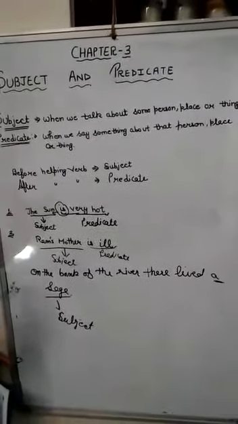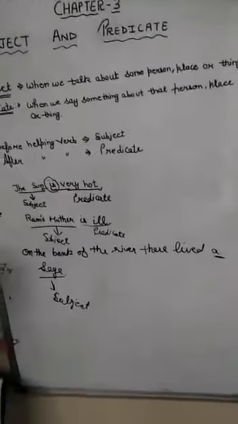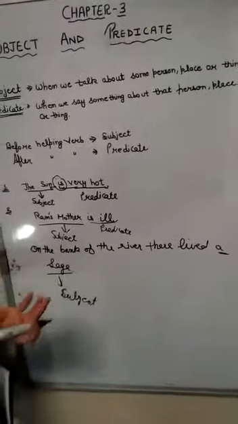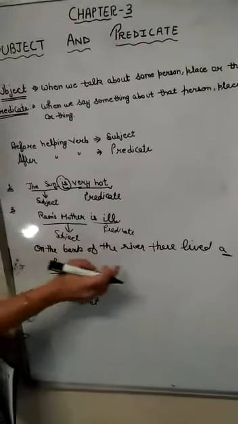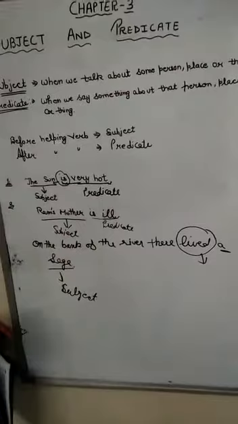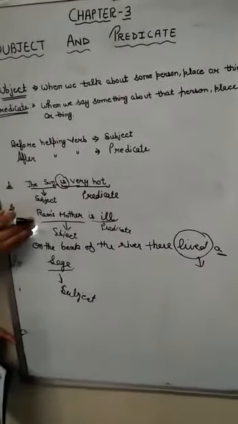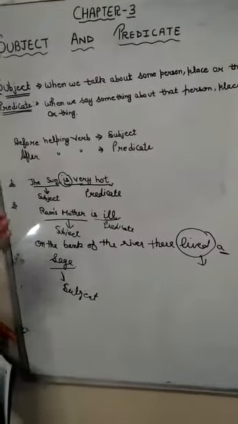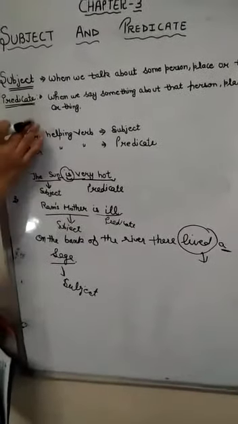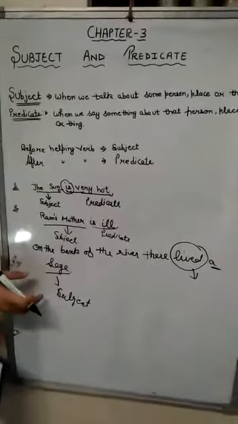Sage means saint, जिसे आप महात्मा बोलते हो. Okay बेटा. So what did he do? He lived on the bank of the river. Lived is a verb. So don't forget that the subject is not always in the front. Sometimes the subject is at the last. You should identify it. If you know the rule, then you can easily identify.